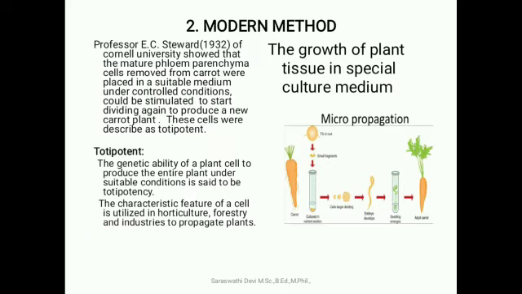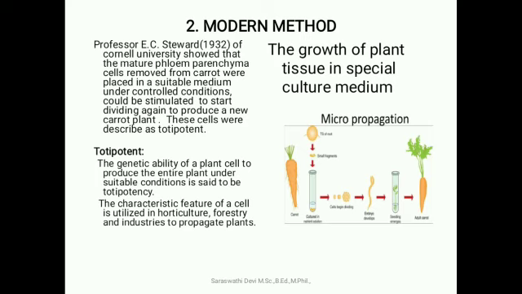Modern method. Professor F. C. Steward, in 1932 at Cornell University, showed that mature phloem parenchyma cells removed from the carrot, when placed in a suitable medium under controlled conditions, could be stimulated to start dividing again to produce a new carrot plant. These cells were described as totipotent. What is totipotent? The genetic ability of a plant cell to produce the entire plant under suitable conditions. So it is known as totipotency.